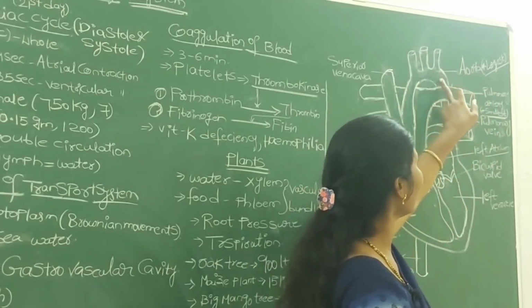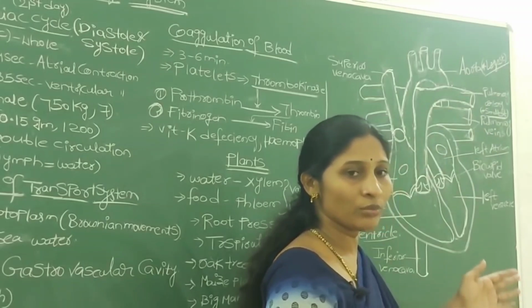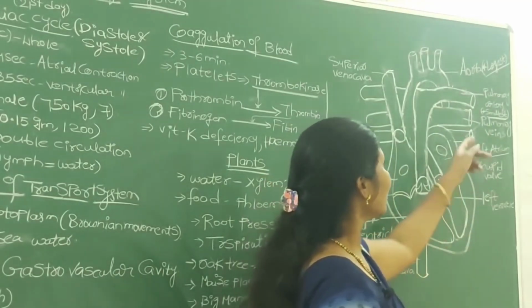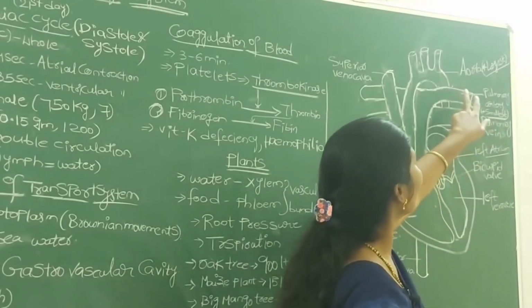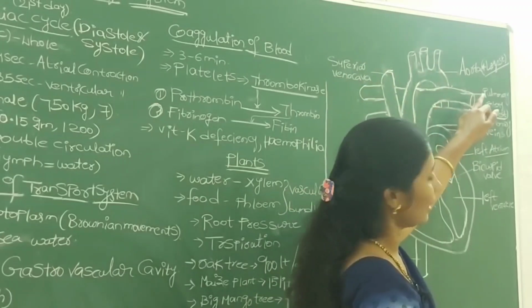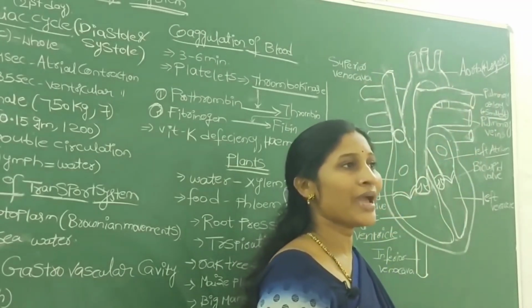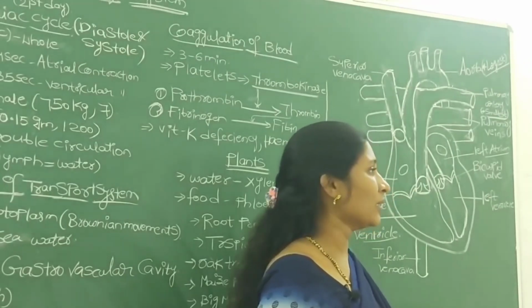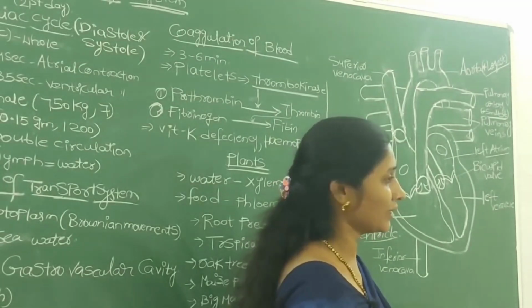This is the only artery which again divides into many branches and supplies blood to your overall body parts. But the pulmonary artery has a left branch and right branch, the right pulmonary artery and left pulmonary artery. These branches carry blood from heart to lungs,